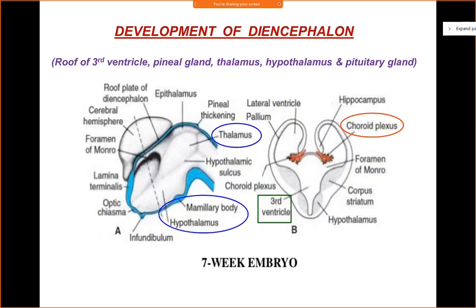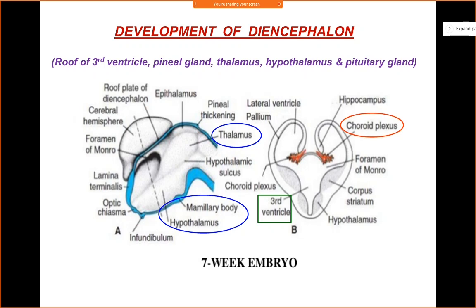Okay, so development of the diencephalon. So quickly, the development of the diencephalon. Now we're talking of the forebrain. You know that your diencephalon is part of your forebrain. So it will not have the similar structural organization which you saw in the rest of the brainstem and the spinal cord, right? Here, keep in mind that the floor plate and the basal plates are more or less absent. So what is present here in the diencephalon region? You'll have only the roof plate and the alar plate.